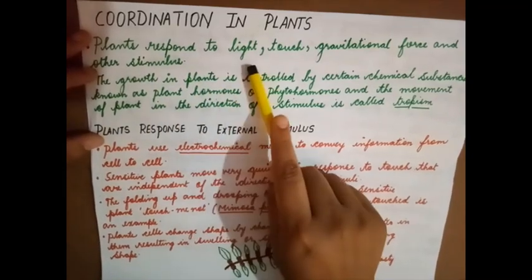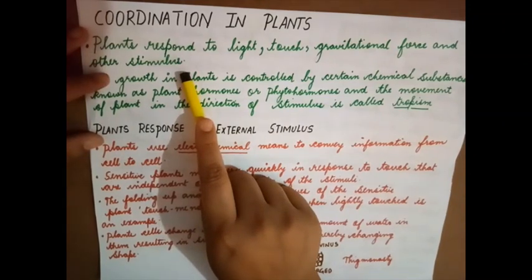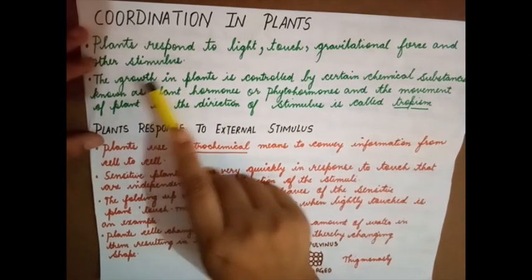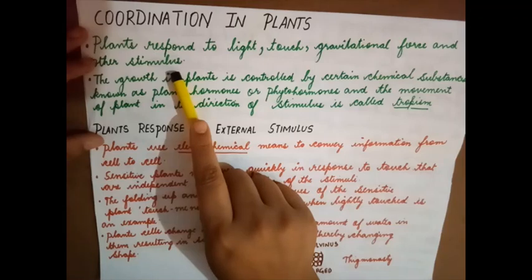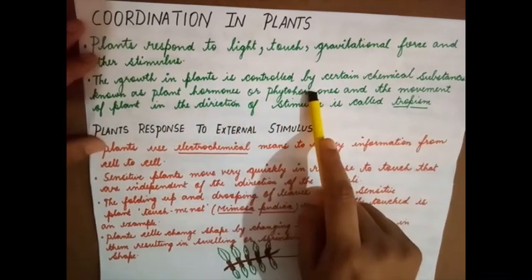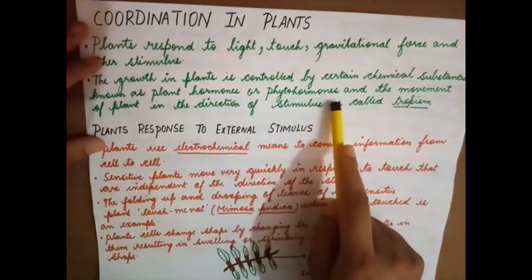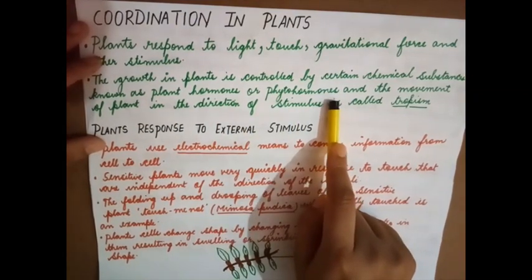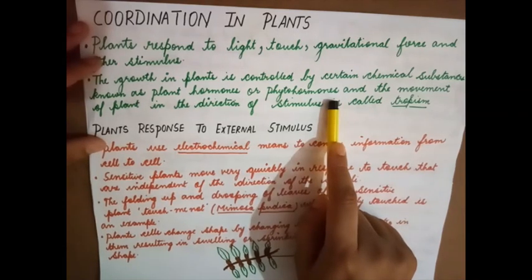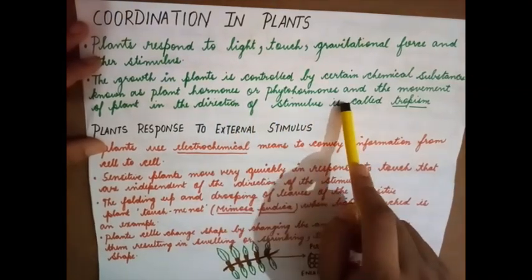Plants respond to light, touch, gravitational force and other stimuli. A stimulus is nothing but a change in the external environment or surroundings. The growth in plants is controlled by certain chemical substances known as plant hormones or phytohormones. The chemical substance that controls or coordinates the activities in plants is known as a plant hormone or phytohormone, and the